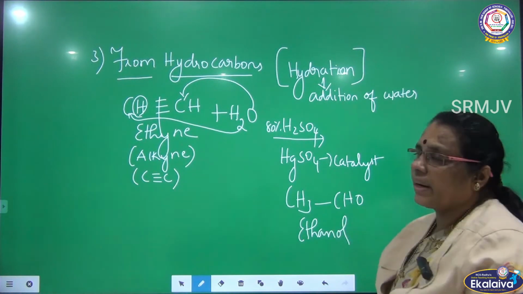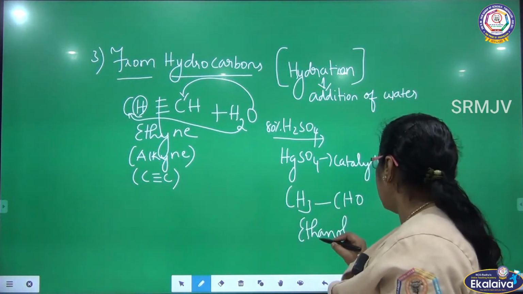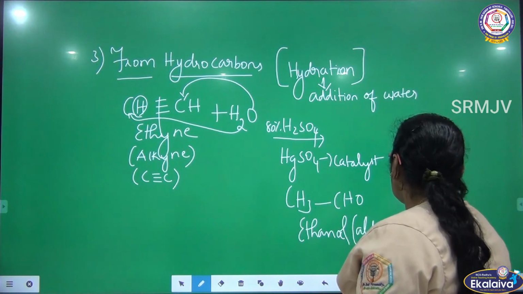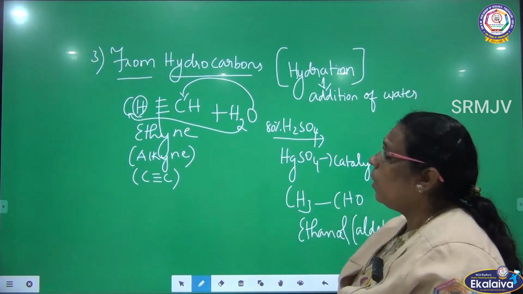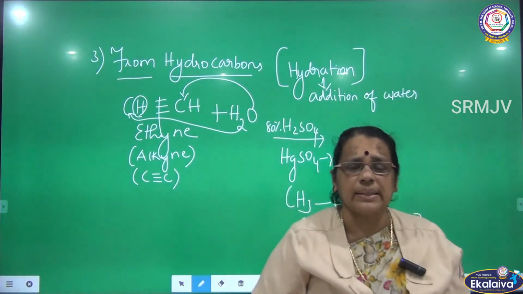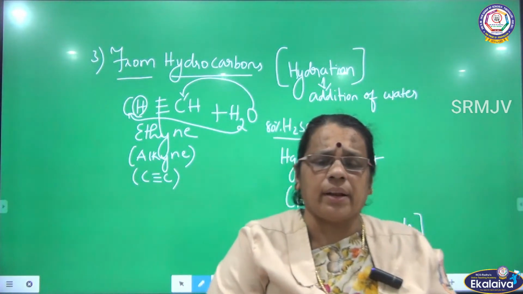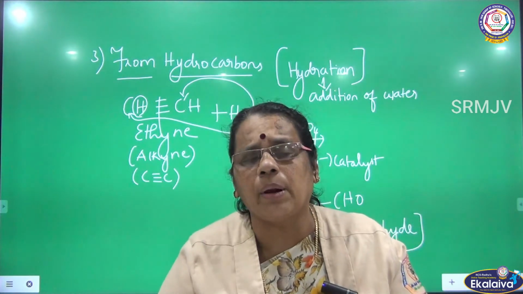Ethanol. What is the compound we are getting here? So ethyne is converted into ethanol, which is an aldehyde. From hydrocarbon, that is hydration. So we are adding water. Here, what is the compound I have chosen? I have taken ethyne, which is a triple bond compound, carbon-carbon triple bond.